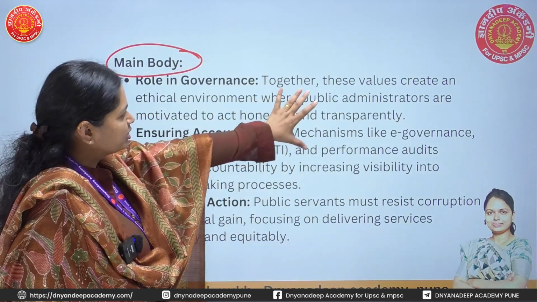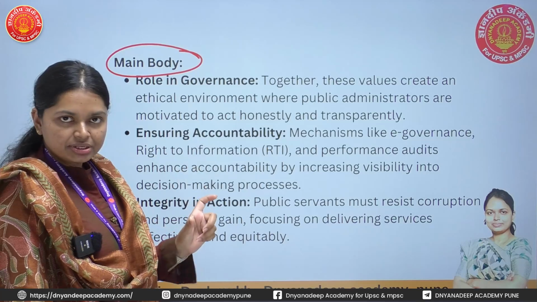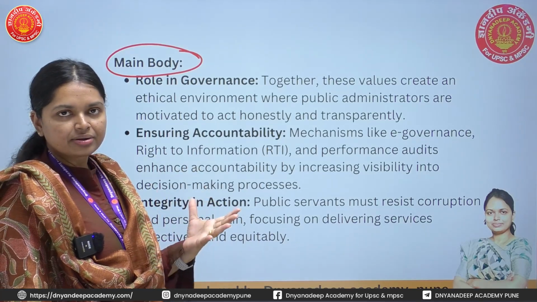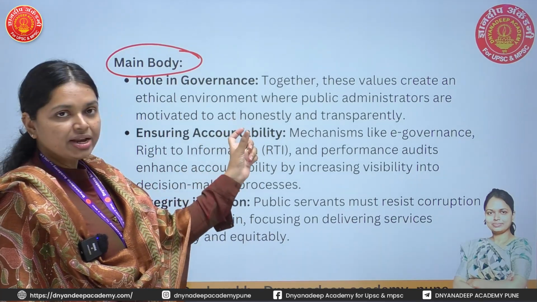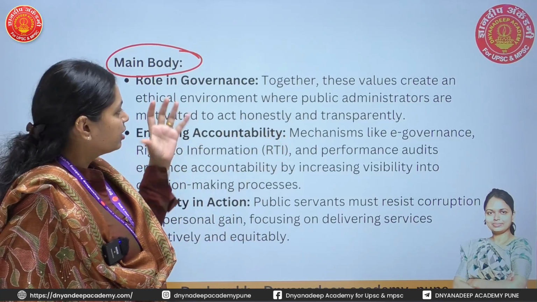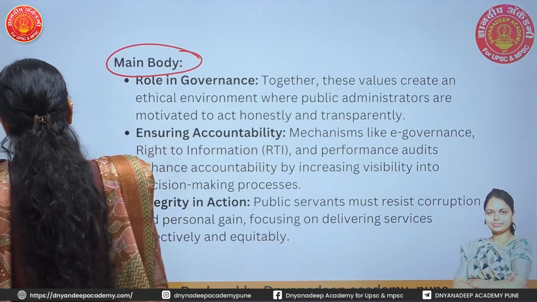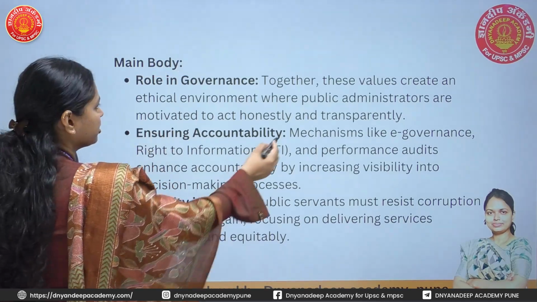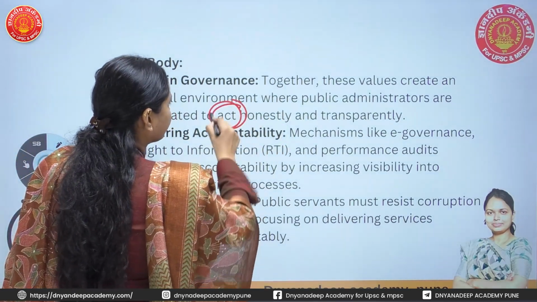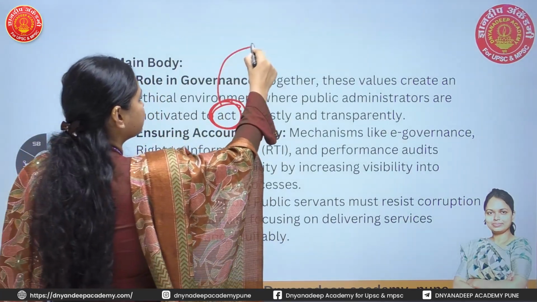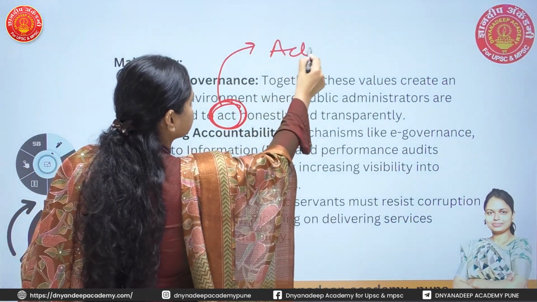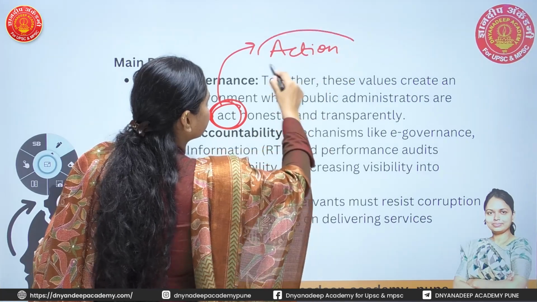So with the help of public administration, the administrator should act by taking values like honesty, by upholding values like transparency. His act should be honest towards his duty. While talking about action, because what is ethics? It is the action.